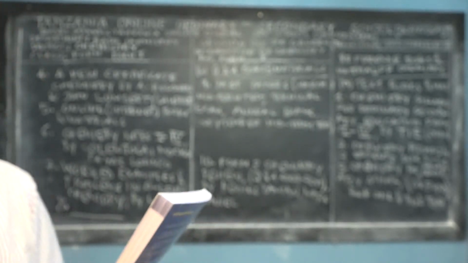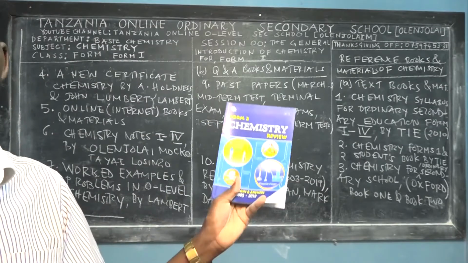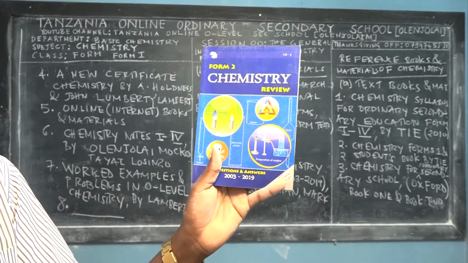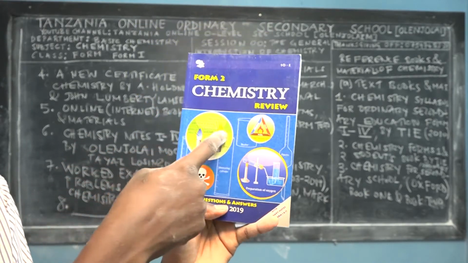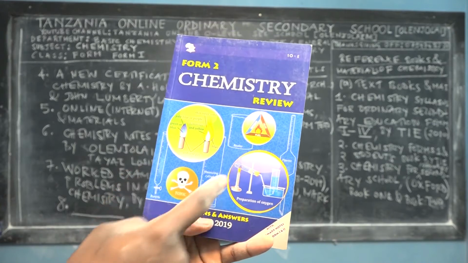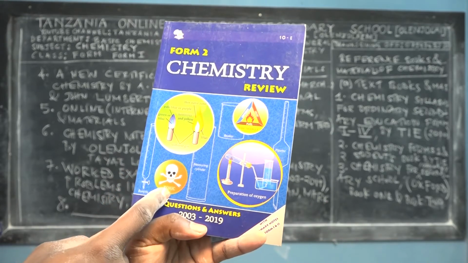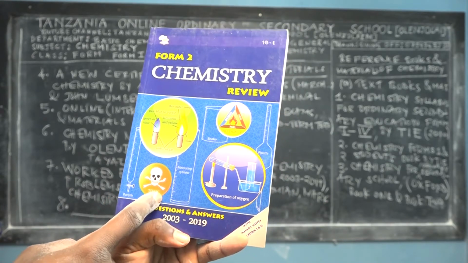See? So let me just present the book in English. This is the book called Form 2 Chemistry Review. This is the Bunsen burner, and these are the different colors. This is the fire triangle. This is the toxic sign, right? It means what we call laboratory symbols and signs.